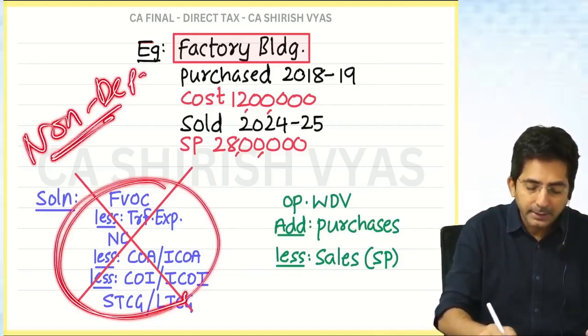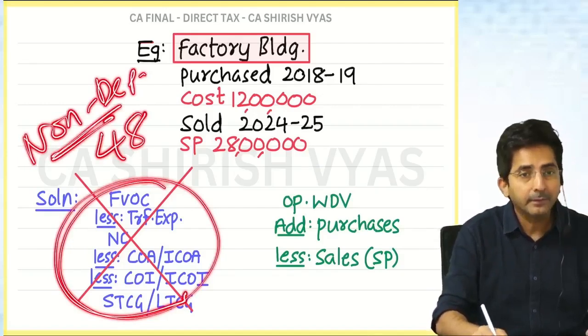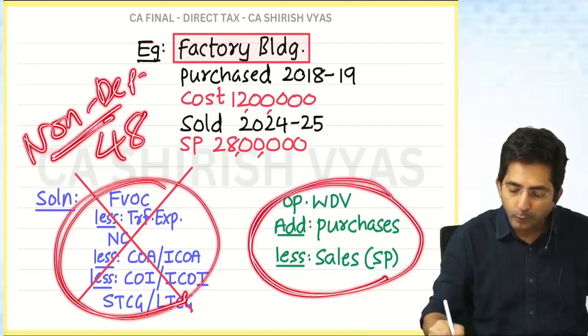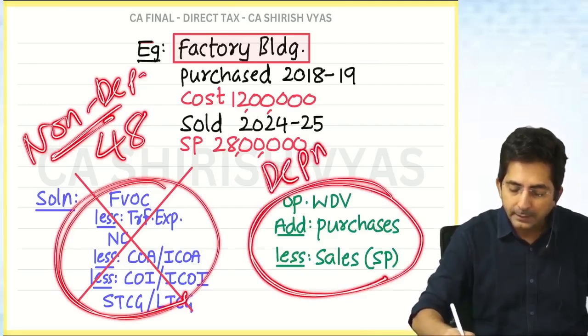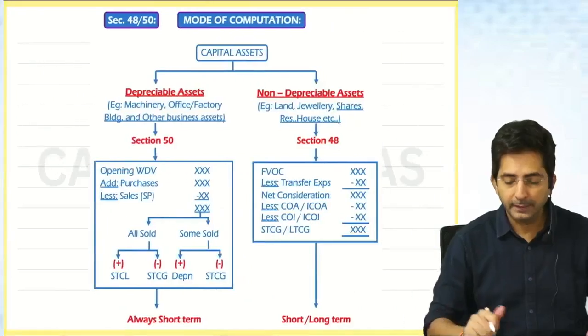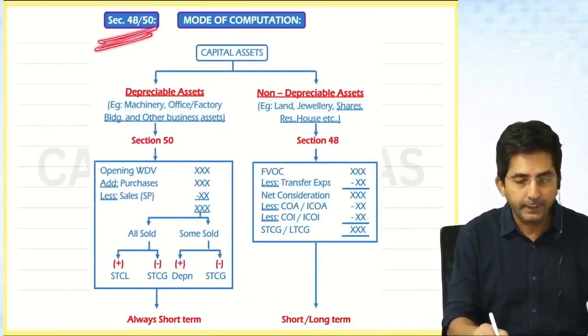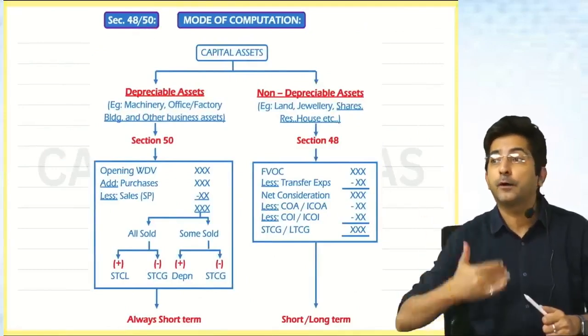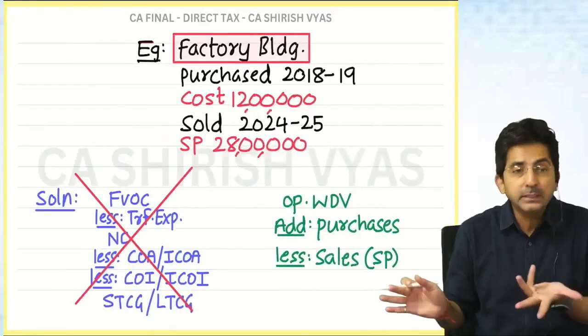This is written in section 48. Then look here. This method should be followed for depreciable assets. This is written in section 50. Look at the summary: 48, 50. What is the name of the section? Mode means method of computation. See, I was discussing the method.